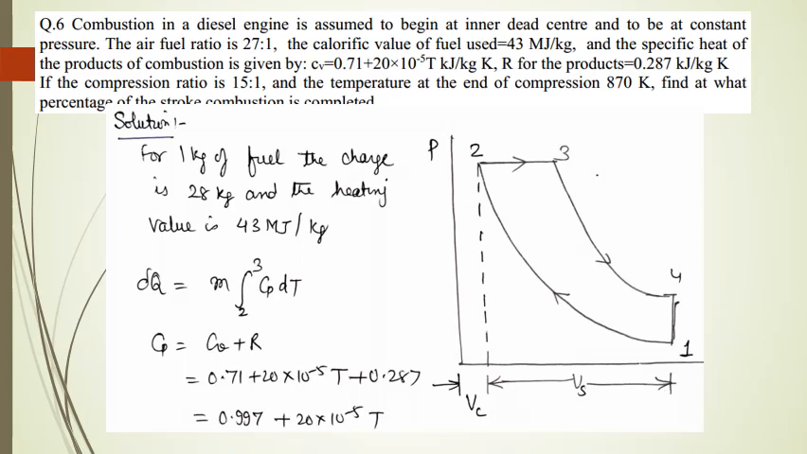Now we have drawn the PV diagram for the diesel cycle. Now for 1 kg of fuel the charge is 28 kg, because 1 kg of fuel and there will be 27 kg of air. So the heating value is equal to 43 megajoule per kg. Now del Q is equal to M into Cp dT. Cp is equal to Cv plus R.